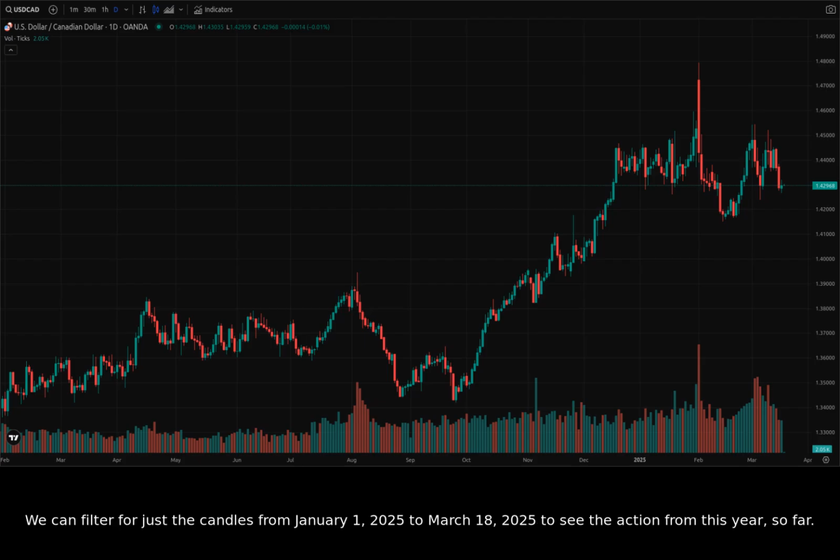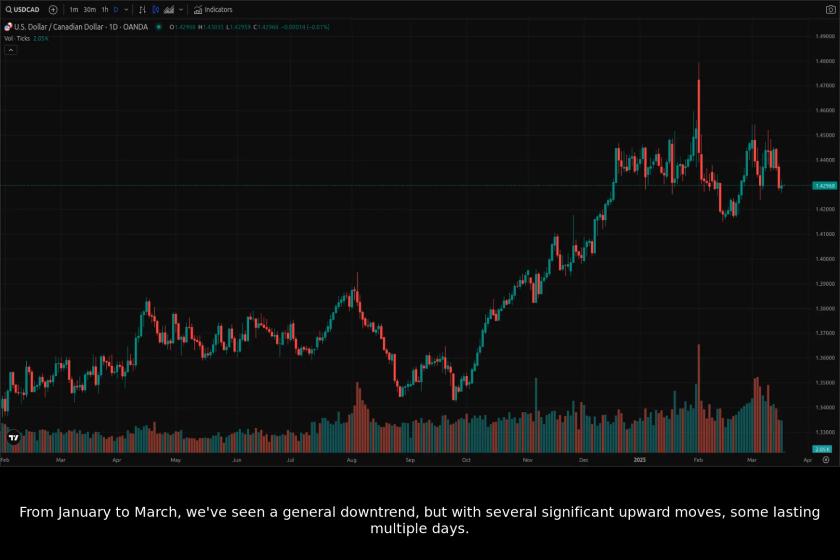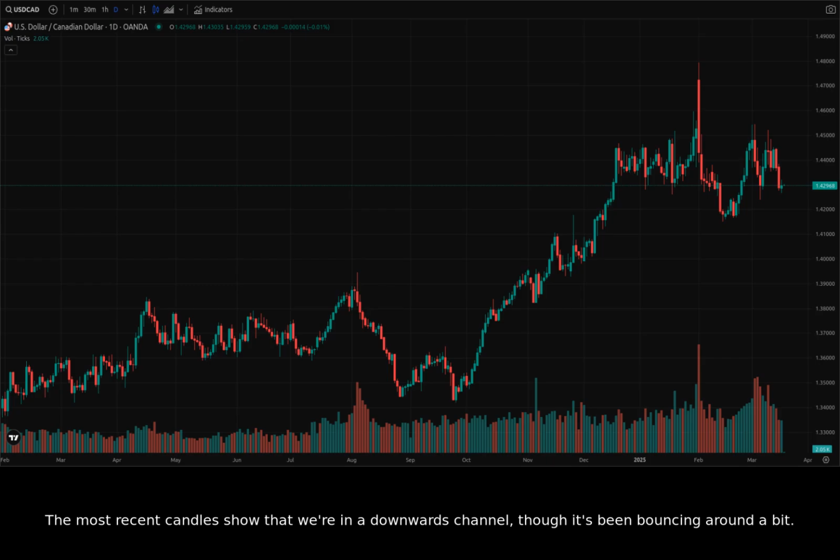We can filter for just the candles from January 1st, 2025 to March 18th, 2025 to see the action from this year so far. From January to March, we've seen a general downtrend, but with several significant upward moves, some lasting multiple days. The most recent candles show that we're in a downwards channel, though it's been bouncing around a bit.